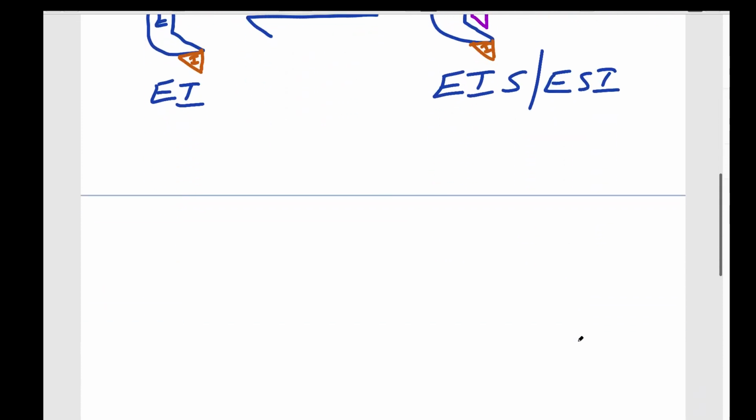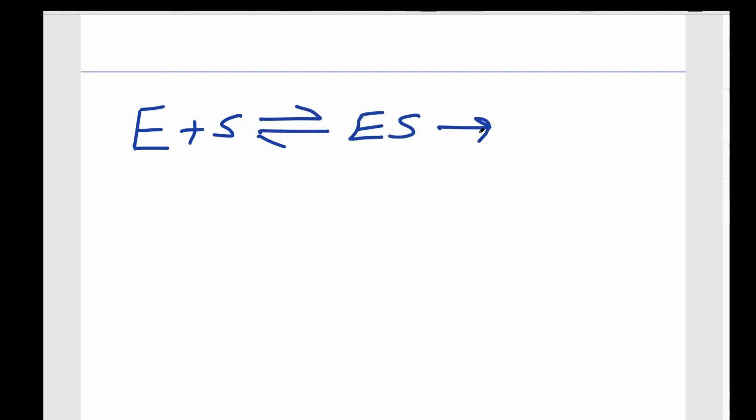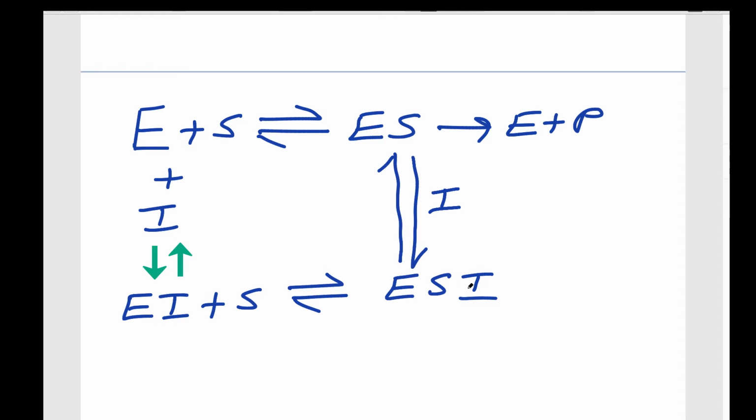Let us represent in another way. Enzyme plus substrate, then enzyme substrate, then as I said, enzyme plus product formation. Here you write the inhibitor leads to the enzyme inhibitor complex. If it binds to the substrate, it can bind with the substrate, leads to the enzyme substrate inhibitor complex. So if you add the inhibitor, also same thing. It will not result into the product formation.